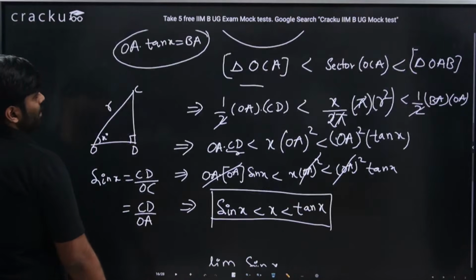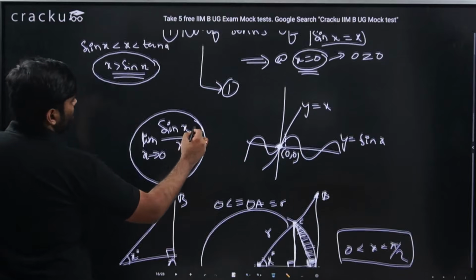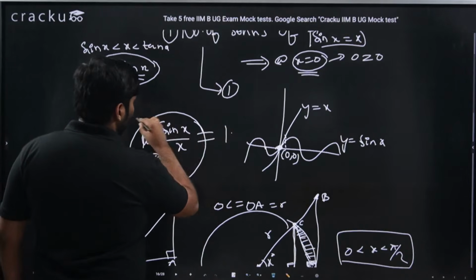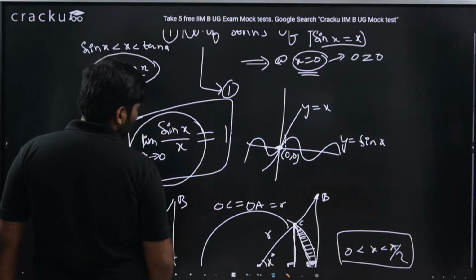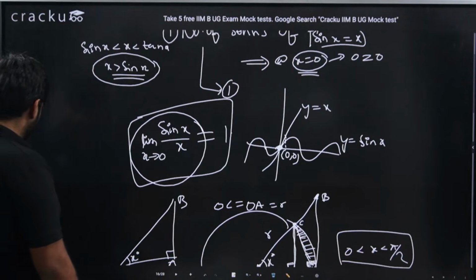This is really important, guys. The limit x tends to 0 of sin x by x is 1. This particular value is equal to 1. Based on this only, we will now take up questions. I hope I'm clear. Based on this, I will be taking up some questions now. Let us move forward.